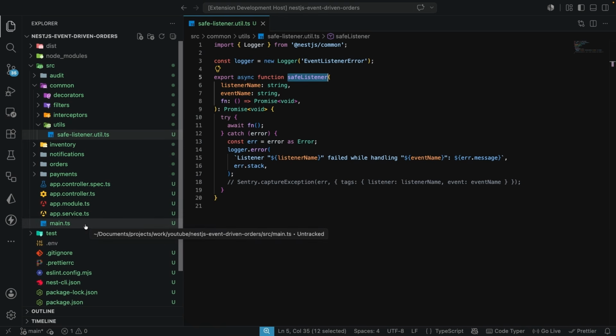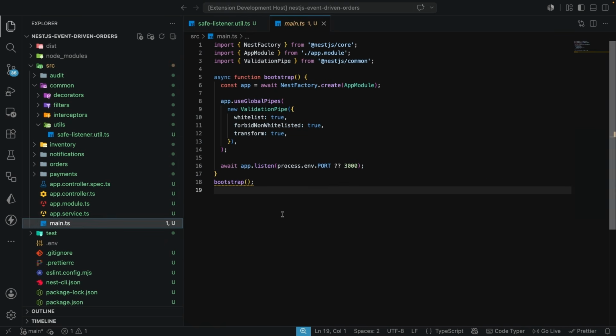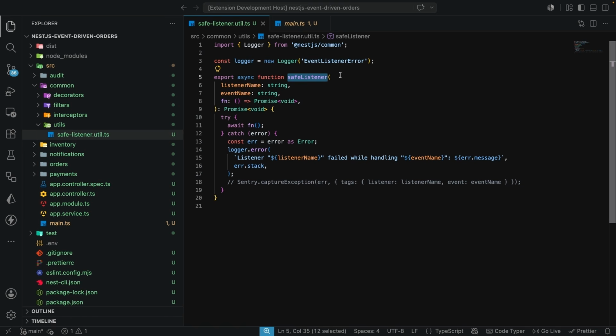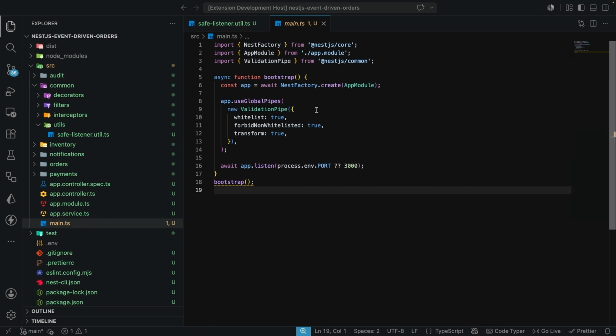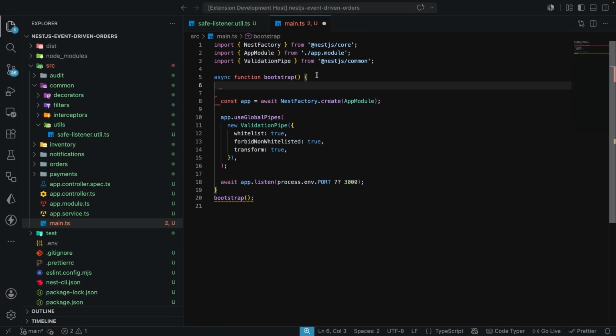The main.ts is what I would like to call a last resort safety net here, because every listener in the code base should be wrapped with this safeListener function. But if for some reason an error sneaks out, or maybe it's not wrapped with this safeListener, this main.ts, as I said, is going to be a last resort safety net for our application. So just after here, or maybe before we even have the application, we are going to create the logger. So I'm going to do that right in here.